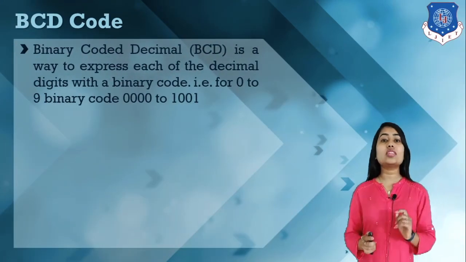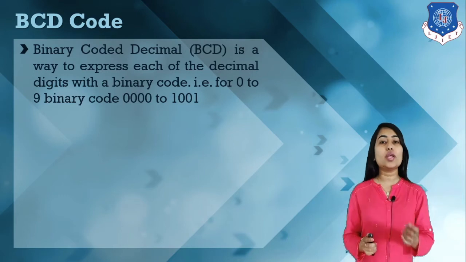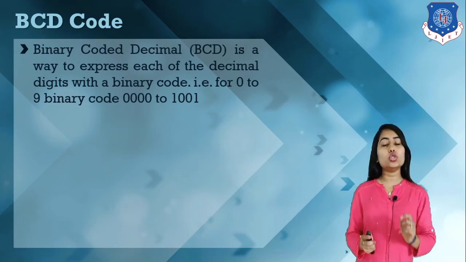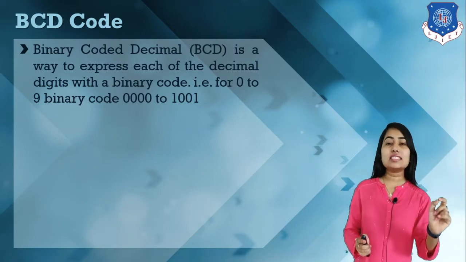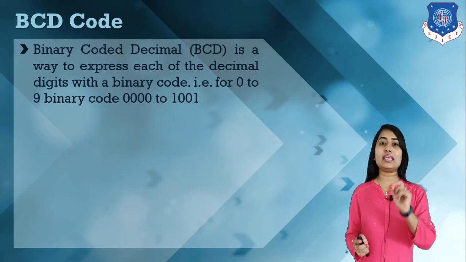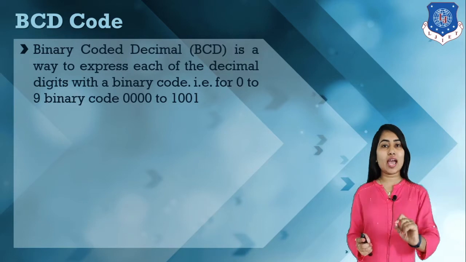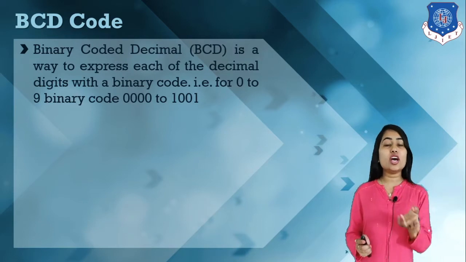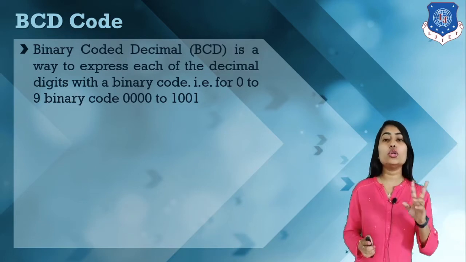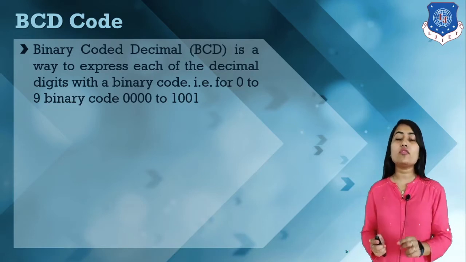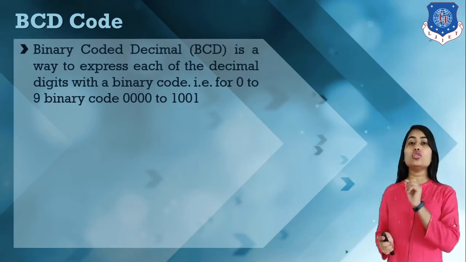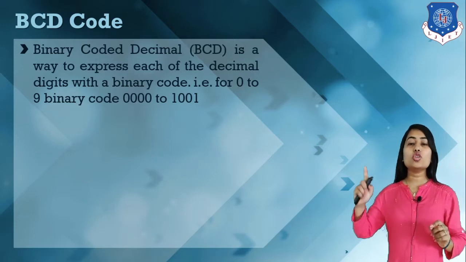First we have the BCD code. BCD means binary coded decimal. Here the decimal numbers 0 to 9 are represented in binary format, starting from 0000 to 1001.